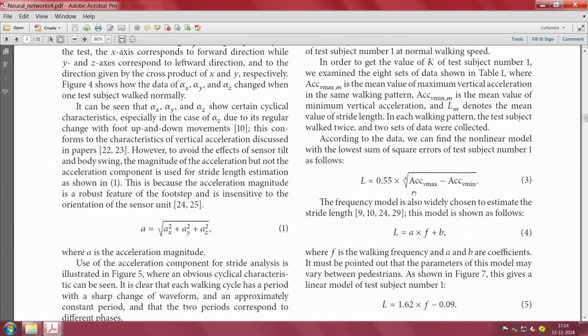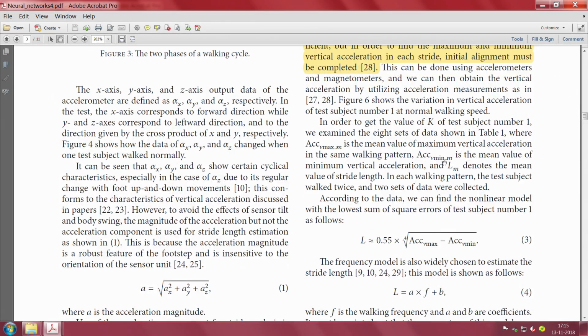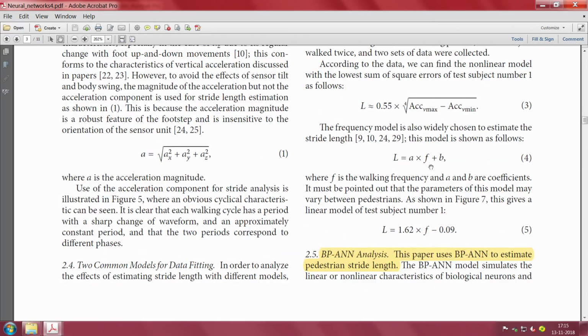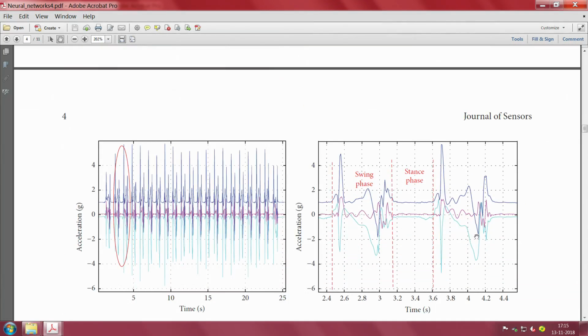And this paper goes on to substitute k as 0.55 and tries to come up with some expression, but miserably says that it is not the right way to do, because this is not going to work for several people. Then they propose this back propagation artificial neural network analysis to estimate the pedestrian stride length. So, what do they do here?